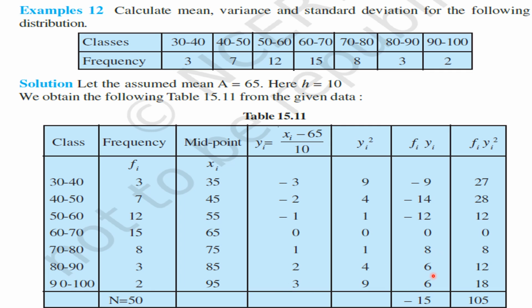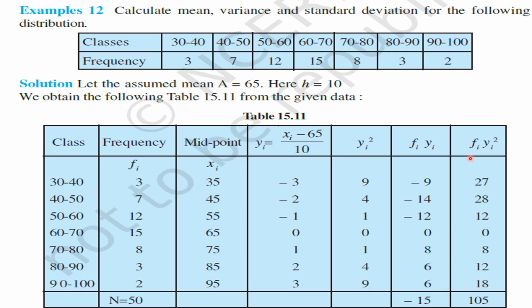Understood all these 7 values, my children? After finding these 7 values, let us find the sum of all these 7 values. That is minus 9 plus minus 14 plus minus 12 plus 0 plus 8 plus 6 plus 6. What will we get here? Minus 15. Understood this number, my children?